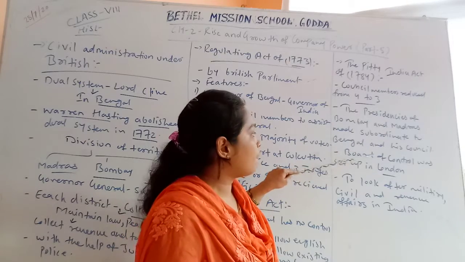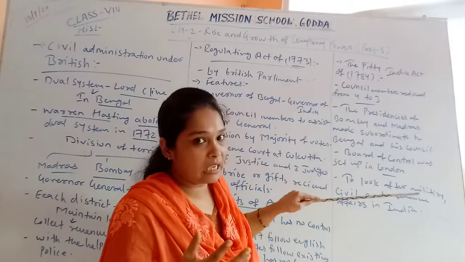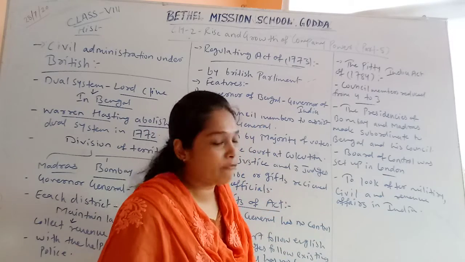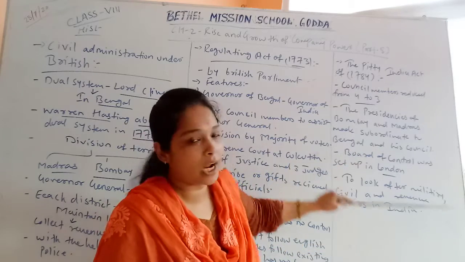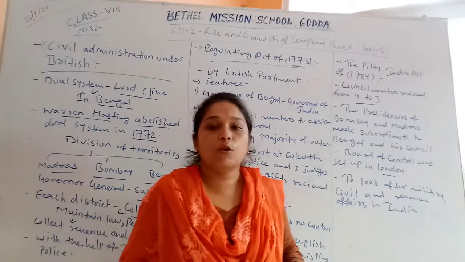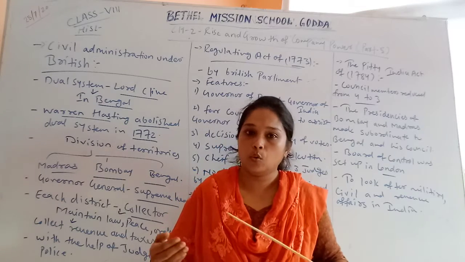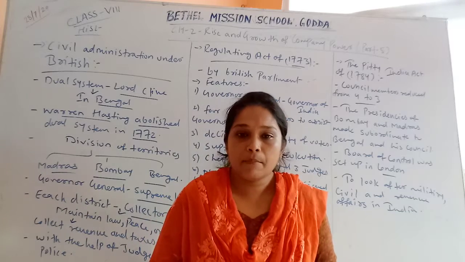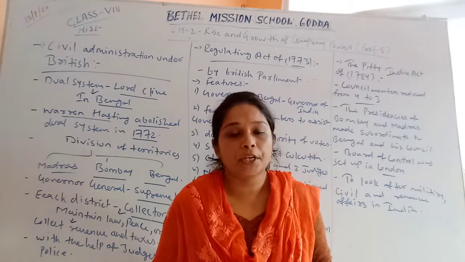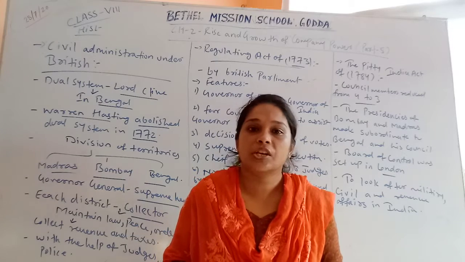And in London they made a Board of Control, so that all the affairs in India, whether military, civil or revenue affairs, should be controlled by the London Board of Control. And the head of the London Board of Control is the Queen herself. So over here we can say that to maintain the administrative system in India, there are many acts which were passed under British rule, so that they would maintain a better administrative system.